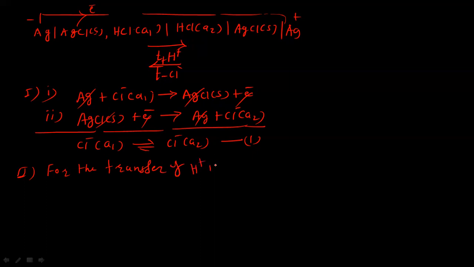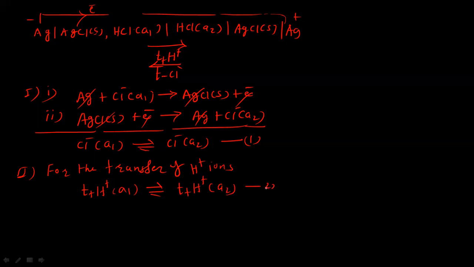So let us write this transfer of hydrogen ions. T positive number of hydrogen ions get transferred. What is the activity of that? A1. Okay, activity is A1, to T positive number of hydrogen ions with activity A2.